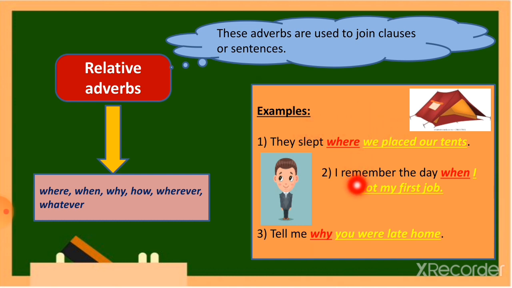In the second sentence, I remember the day when I got my first job. Again, the adverb when joins the first part, I remember the day, with the second part, I got my first job. In the same way, tell me why you were late home. The same function is being done by the adverb why here.